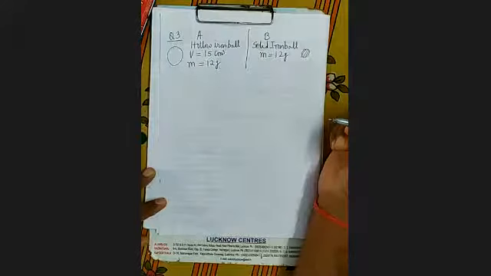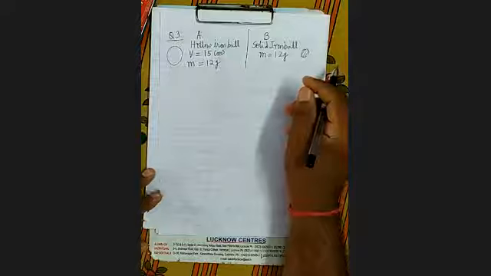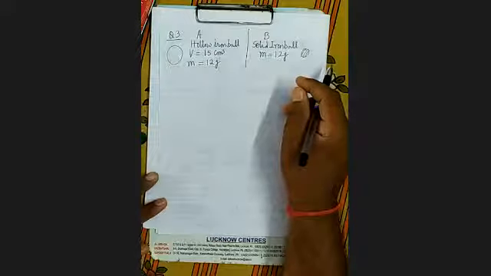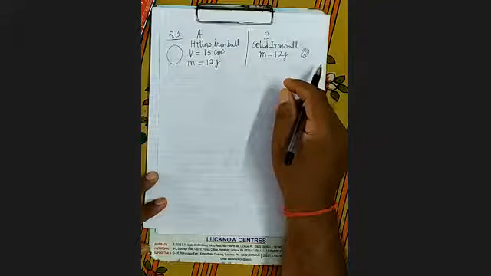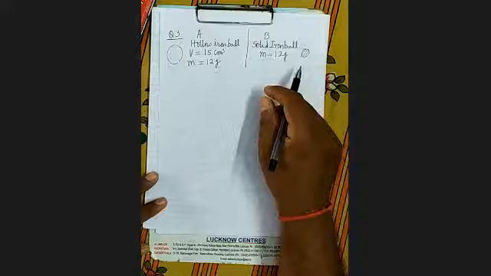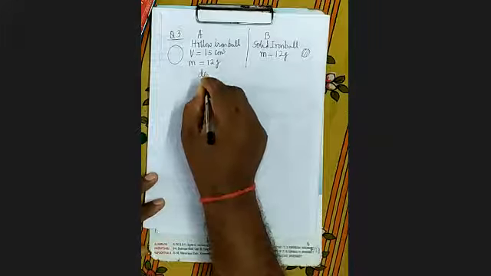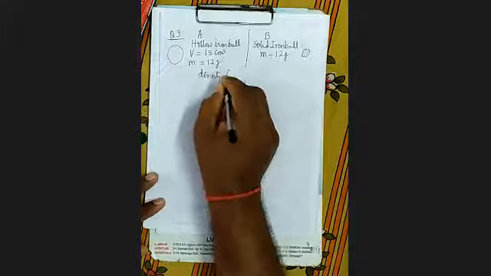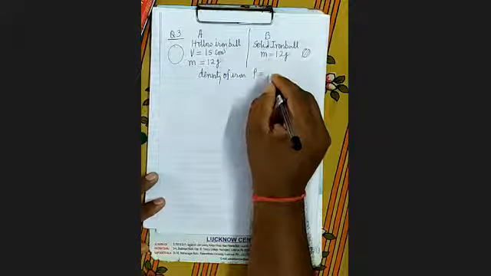You know this just like that, right? So both are placed on the surface of water containing a large tub. Find the upthrust on each ball. We have to find the upthrust in each ball. It's clear? Then you have to find which ball will sink. Give reason for your answer. Density of iron is given. Density of iron, rho equals how much?